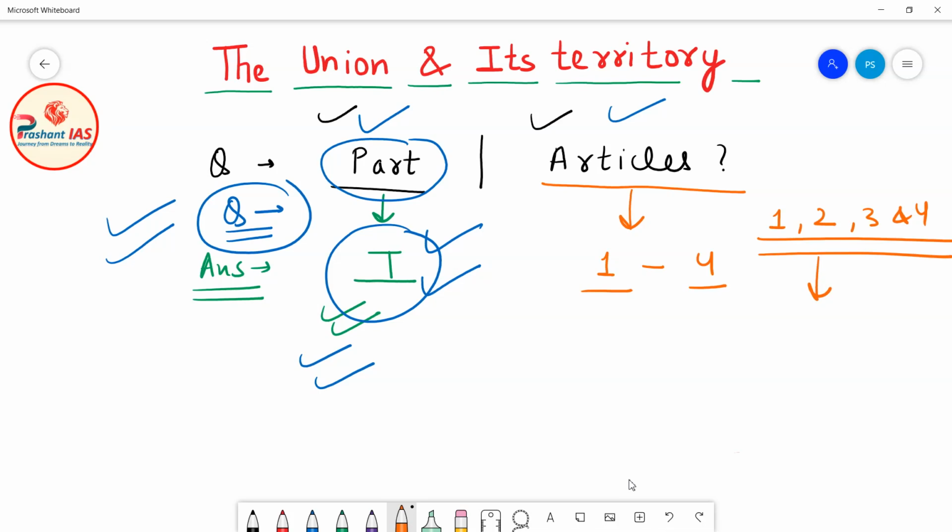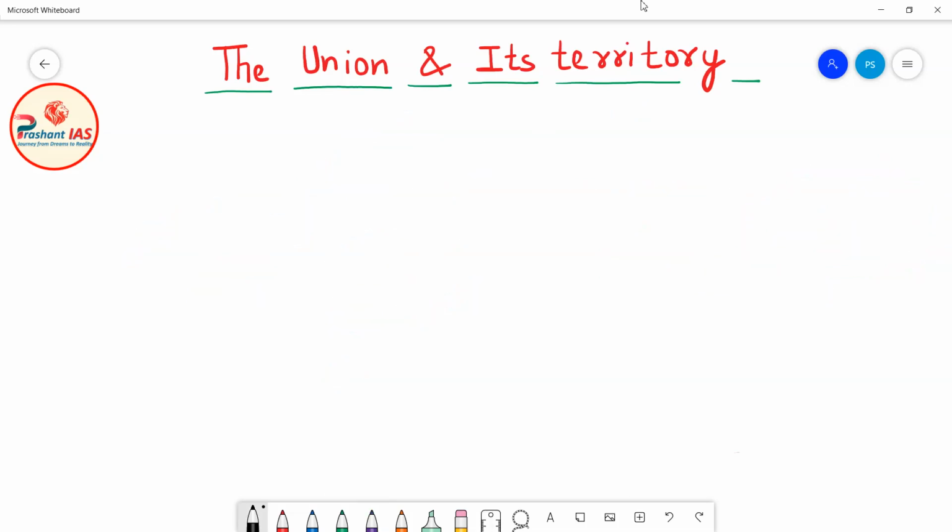So friends, in this class we have to study Part 1 of the Indian Constitution and look into the meaning of these 4 articles in detail. First of all, we will study these articles, and then I will tell you the meaning and the application or implication of these articles. As I promised you in the beginning, we will cover this chapter with our focus on the basic concepts.